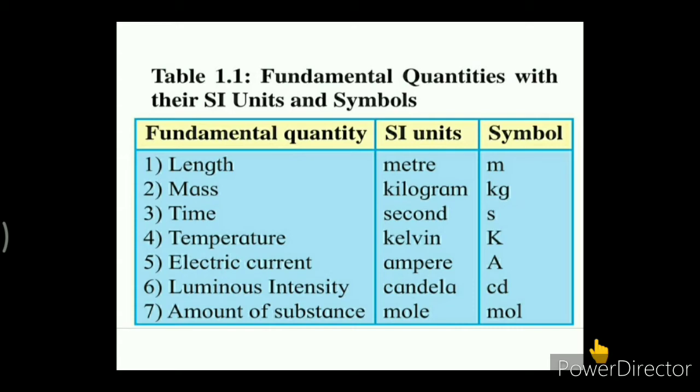The 7 fundamental quantities are to be given with their SI units, where the unit is to be written with its full name, and also represented by means of its symbol. For example, length is to be measured in meter, and the symbol for the meter we are using is small m. Mass is measured in kilogram, and we are using its symbol as kg.